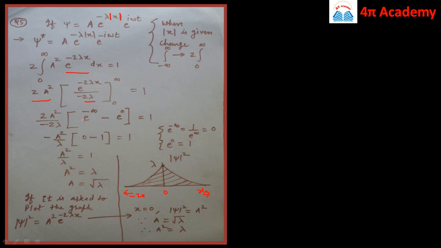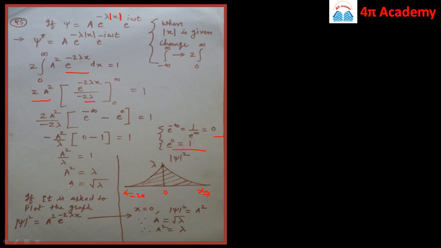So e raised to power minus infinity is 0, and e raised to power 0 is equal to 1, and therefore this will be 0 minus 1 and this should be equal to 1. So it is minus a square by lambda, in bracket we remain with 0 minus 1 is equal to minus 1. So this minus minus will become plus, it will be a square by lambda is equal to 1. So a square is equal to lambda or a is equal to square root of lambda.